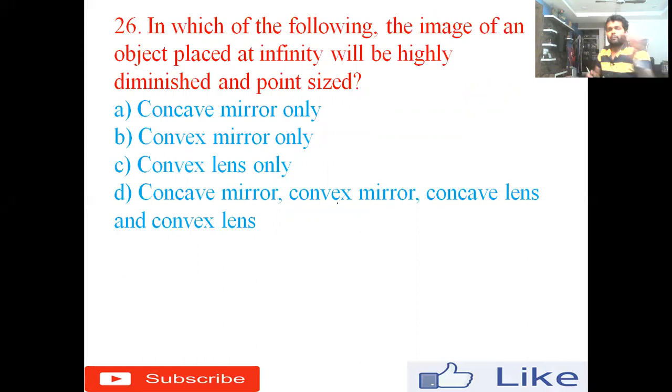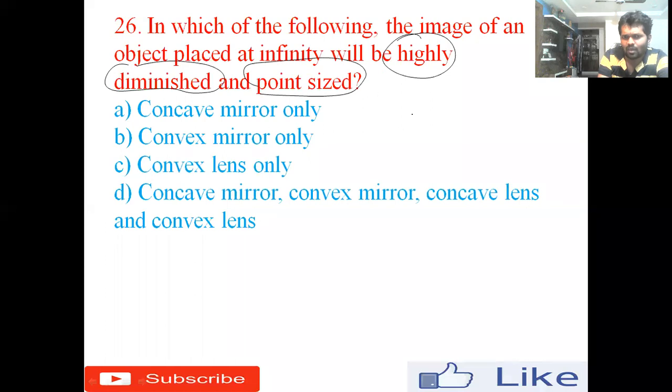So here we have to remember one important thing. Whenever you keep the object at infinity or very far away from the mirror or lens, whatever the image formed will always be highly diminished. It is for all, and it is point sized. Point sized means, for example, this is the object and the image formed will be here. It is very small, like a dot. That's what point sized means.